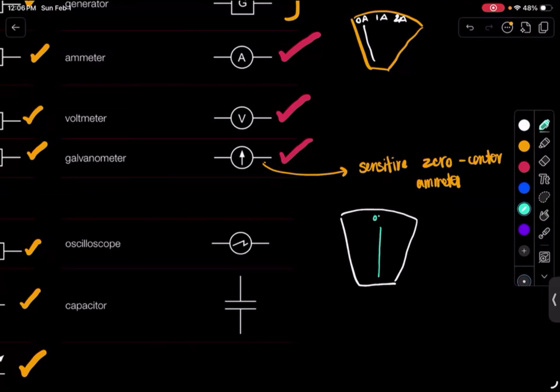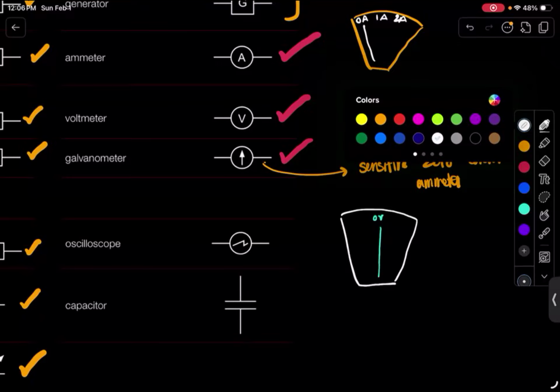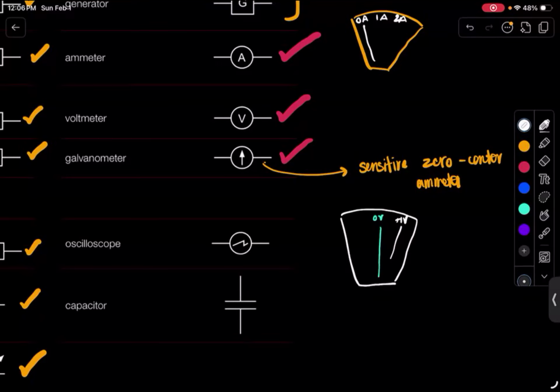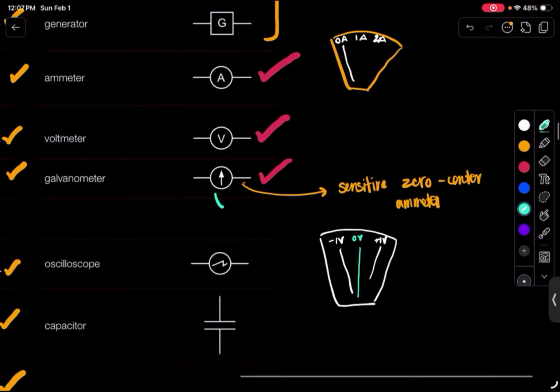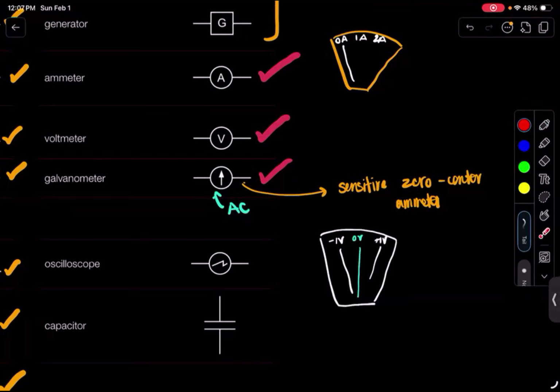So that means it's going to be centered at 0 volt, and then there's going to be on the right side a plus 1 volt, and then there's going to be a negative 1 volt in the other direction, right? Why is this important? Why do we even care about negative ones? This one is more applicable for AC currents, right? If you have current switching directions constantly, then the galvanometer is more important, because then you can see how frequently does the current change direction.